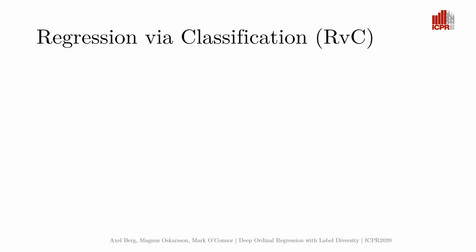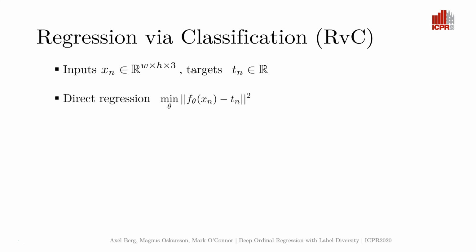Regression via classification is a framework for converting a regression problem into a classification problem by discretizing the target variable. Let's assume that we have a dataset with some input variables x, for example RGB images, and some real-valued target variables t. In the direct regression setting, we would try to learn a function that maps the inputs to the outputs directly, for example by minimizing some distance function.